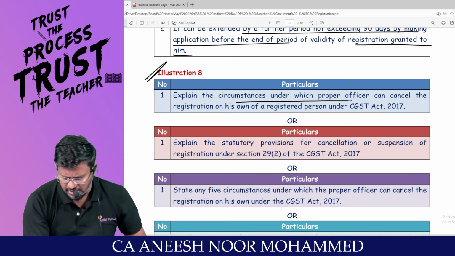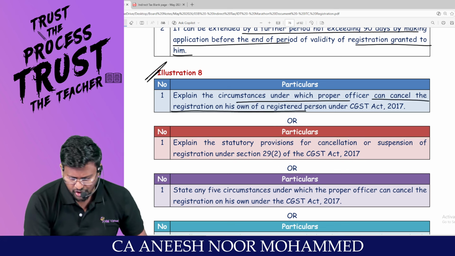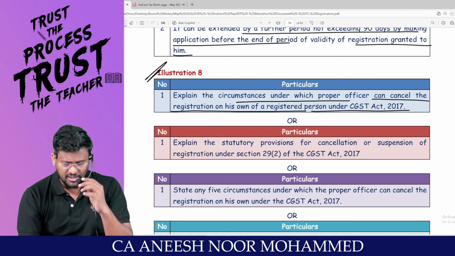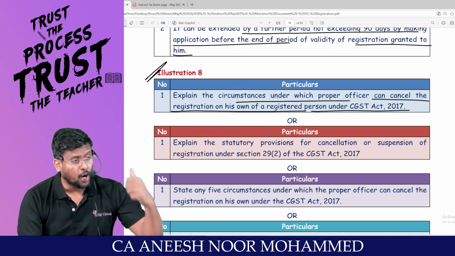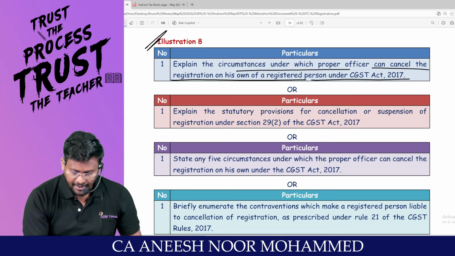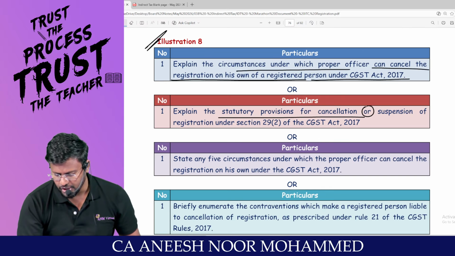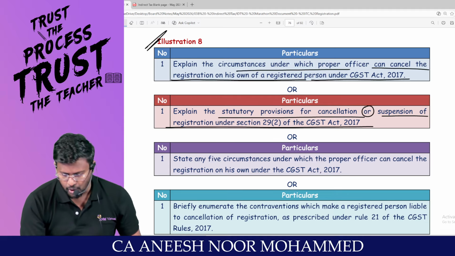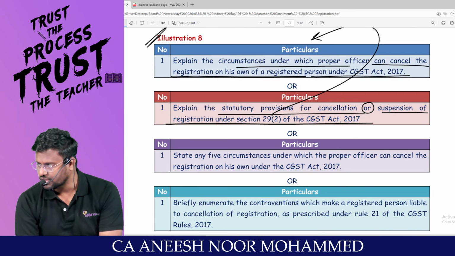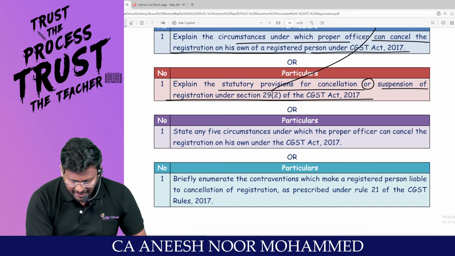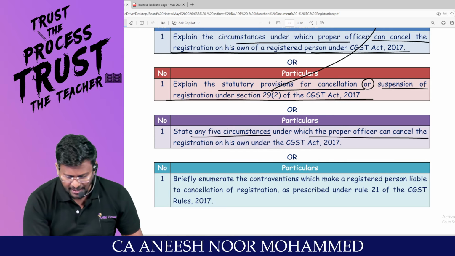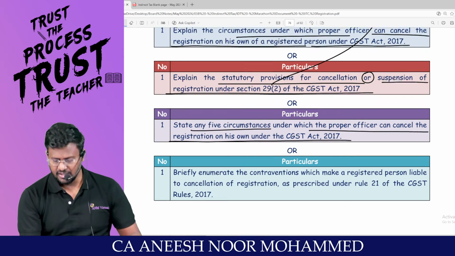Explain the circumstances under which the proper officer can cancel the registration on his own of a registered person under the CGST Act. Sir, what are the circumstances in which proper officer can cancel the registration? There are 10 circumstances. Explain the statutory provision for cancellation or suspension of registration under 29(2). What is 29(2)? Proper officer has the power to cancel the registration. That's what 29(2) is. State any 5 circumstances. We have 10 circumstances under which the PO can cancel the registration on his own under the CGST Act.